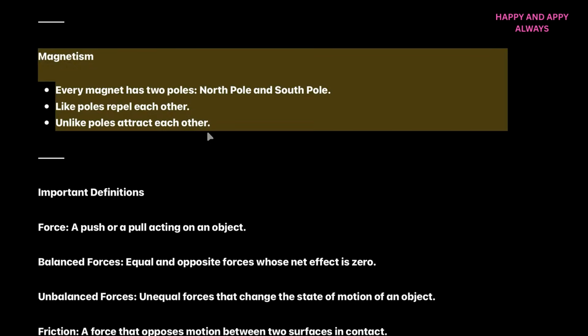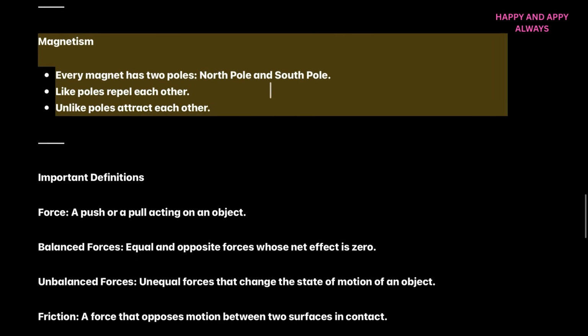Now, magnetism. Every magnet has two poles, as I told you, North Pole and South Pole. Like poles repel each other. For example, we take two magnets and pull both together with north poles facing each other. Of course, we all know they will not attract, they will repel. On the other hand, if we take one's north pole and another's south pole, they will attract and not repel.